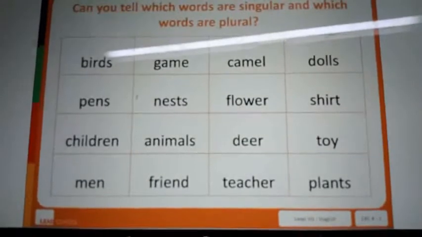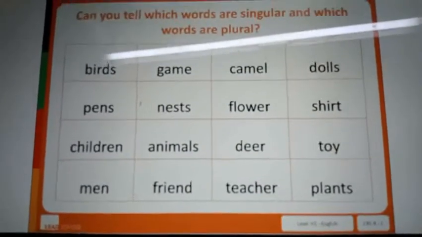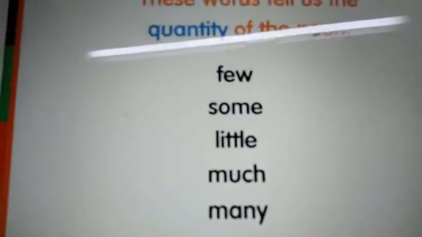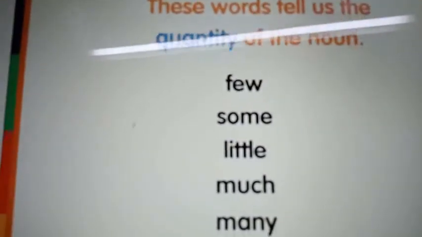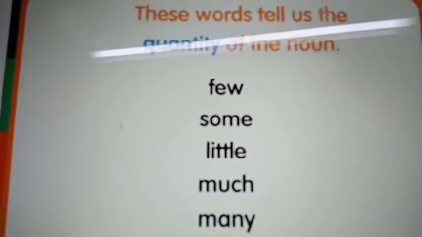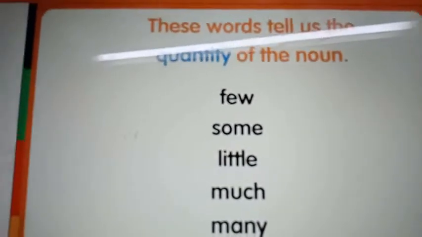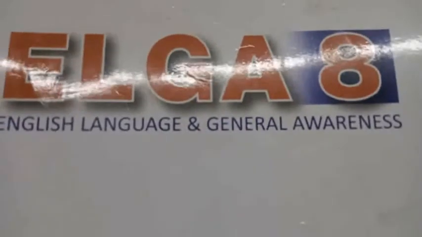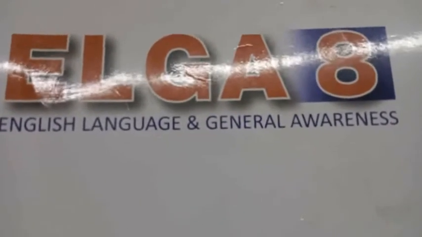Yes, my dear children, this is the grammar part. Then what we learned? Quantity of the noun in our grammar part we learned: few, some, little, much and many. These are all the quantity of the noun. Okay? Let us move to the writing and speaking expression skill.